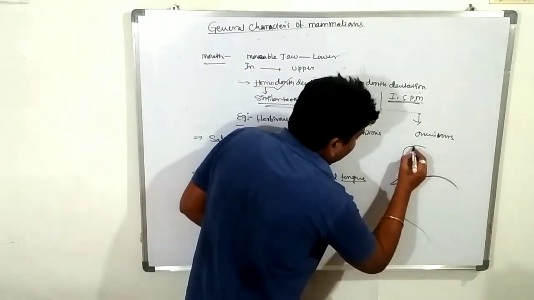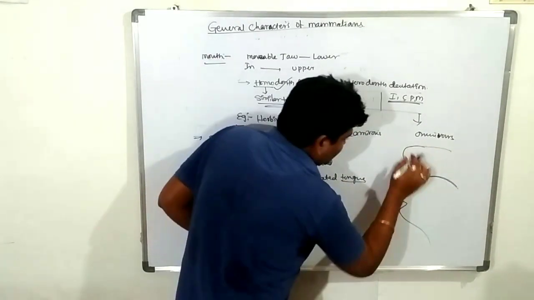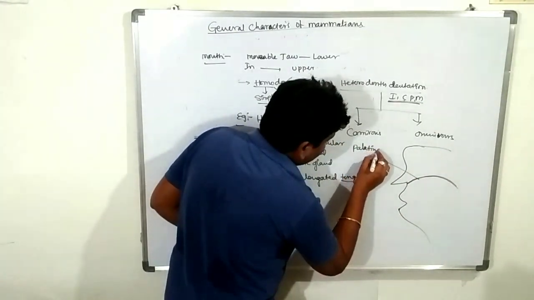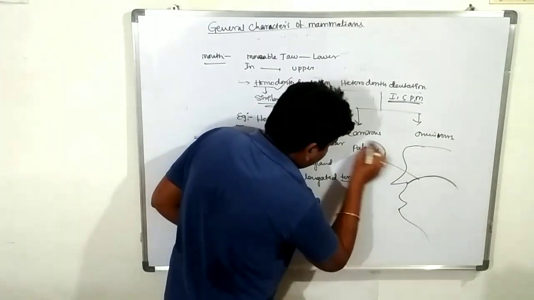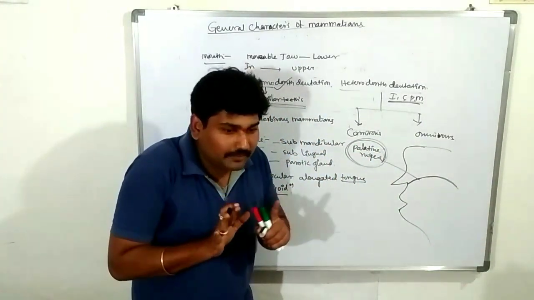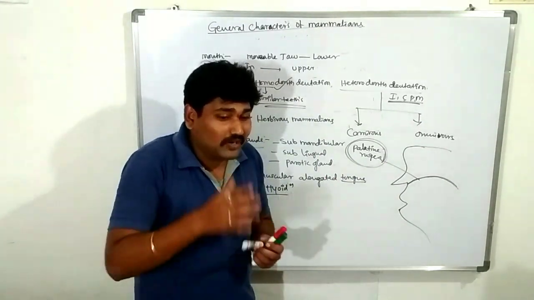Soft material is known as the glottis and epiglottis. So this is called the palatine rugae. Palatine rugae is present. Clear? The description of the head is completed. Next one.